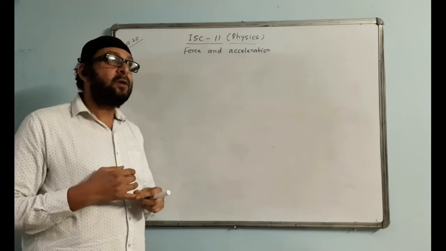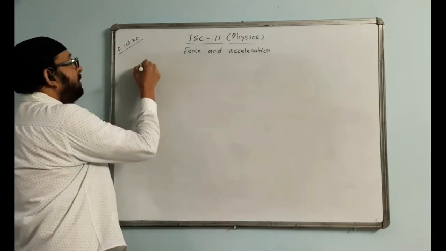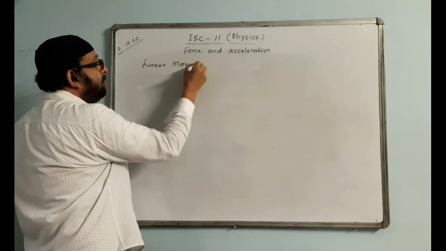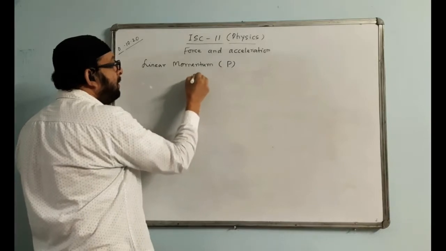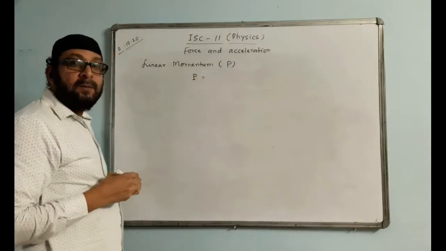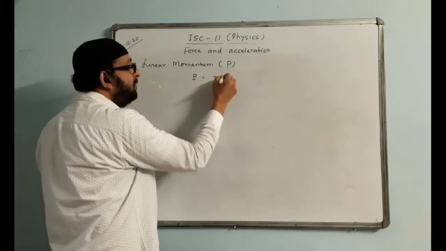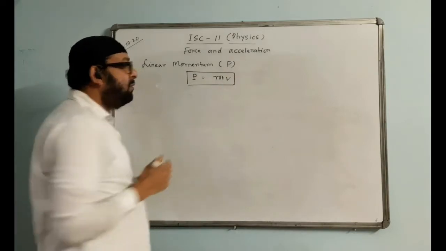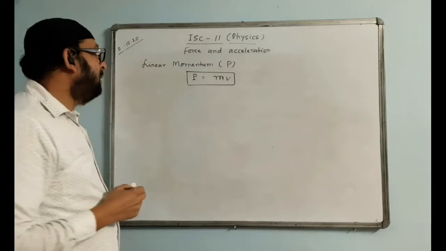Before Newton's second law of motion, you must know the definition of momentum. What is momentum? Linear momentum, or we call it linear momentum, denoted by P. We say momentum is the product of mass and velocity. So P is equal to mass into velocity, mv. P equal to mv. This is called the momentum of the body, where m is mass and v is the velocity.